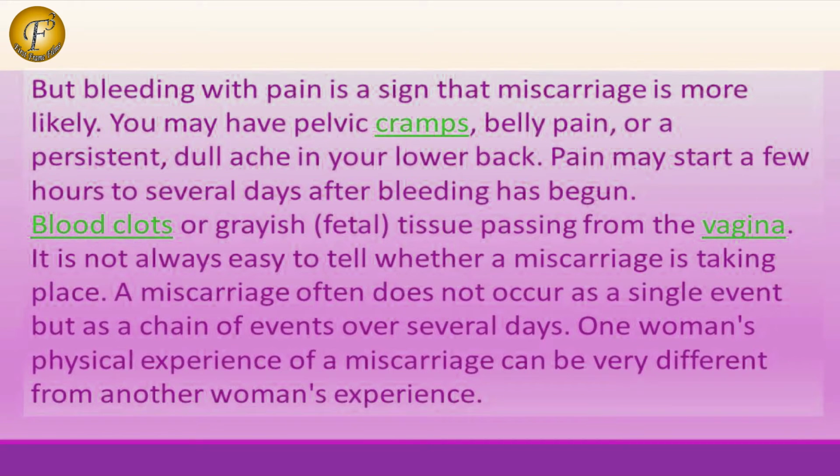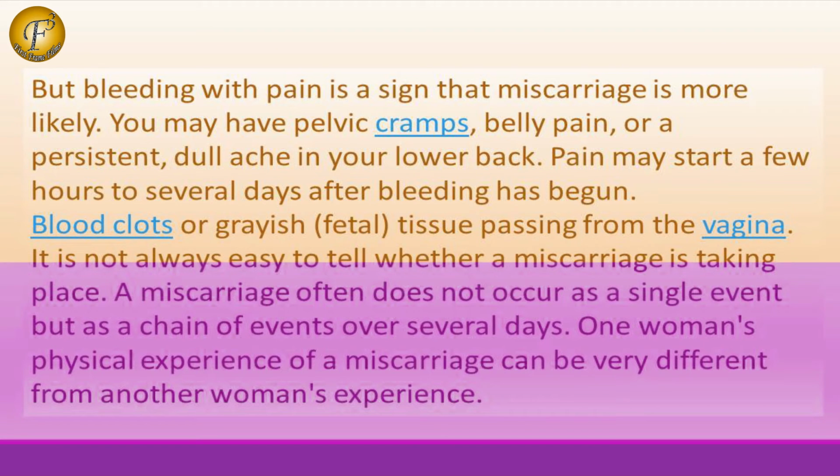You may have pelvic cramps, belly pain, or a persistent dull ache in your lower back. Pain may start a few hours to several days after bleeding has begun. Blood clots or grayish tissues may pass from the vagina.